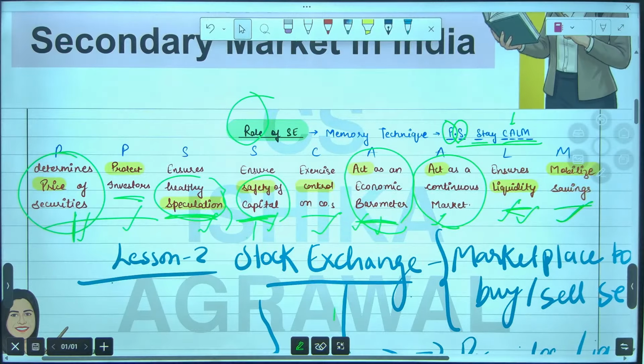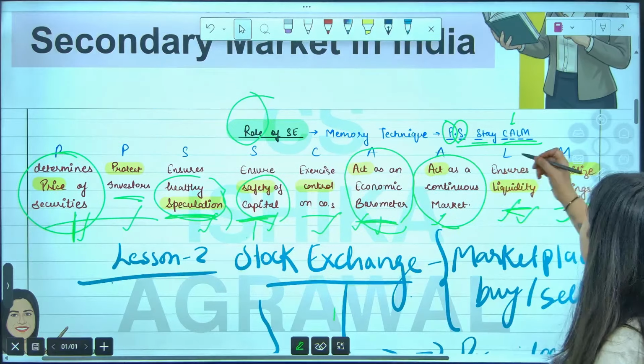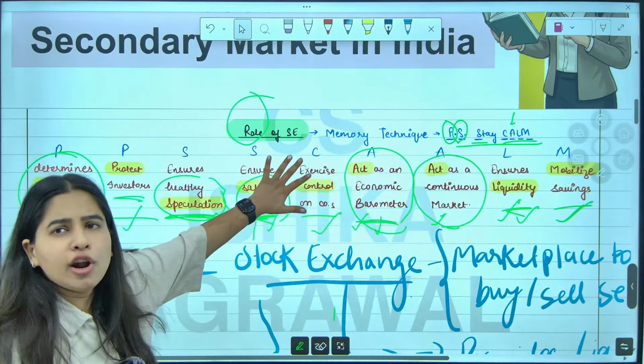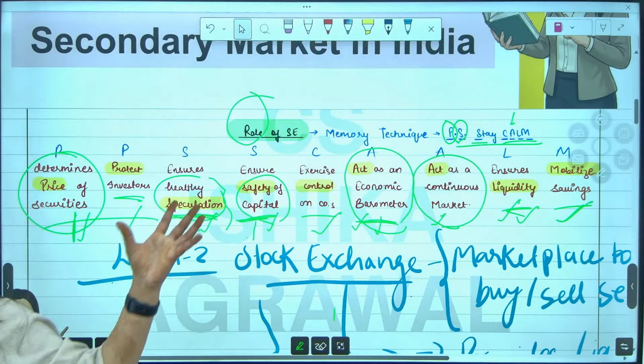Are we good with it? Are we good to move towards our next topic? Yes, everyone. Are we ready? Role of stock exchange, very easy to do.